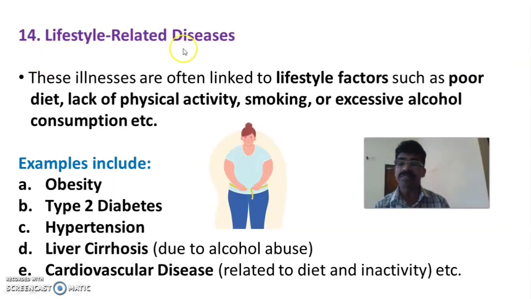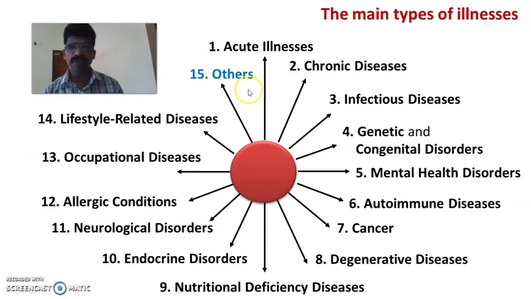Then the 14th one is lifestyle related diseases. These illnesses are often linked to our lifestyle practices or lifestyle factors, such as poor diet, lack of physical exercise or physical activity, the habit of smoking or excessive alcohol consumption. All will lead to lifestyle related diseases. For example, obesity, type 2 diabetes mellitus, hypertension, liver cirrhosis and even cardiovascular diseases. All may be because of lifestyle practices, and because of that they are called lifestyle diseases. Then the 15th one is others.